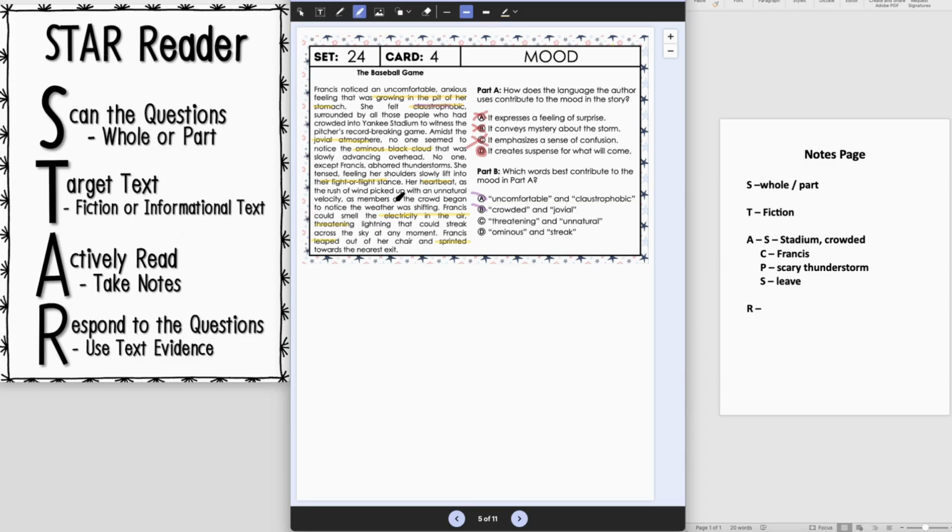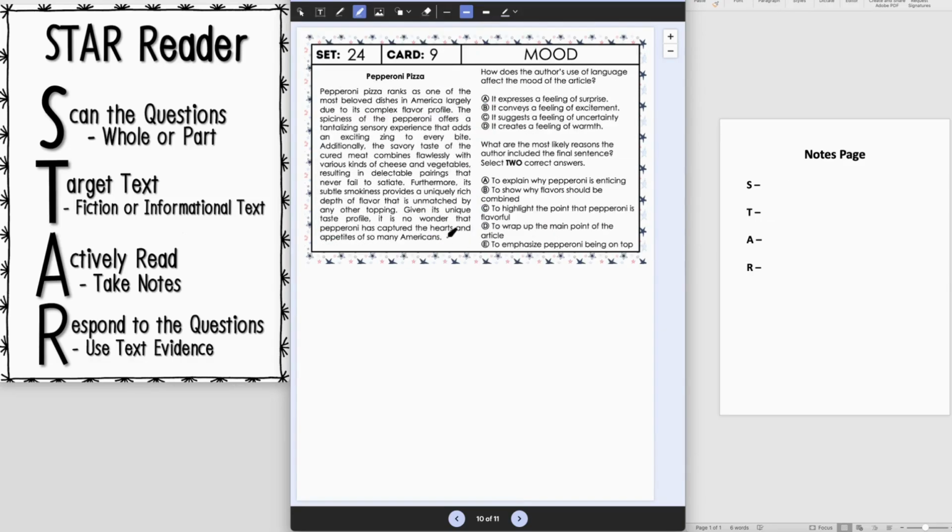And here the storm kind of picks up in an unnatural way. Okay, both of those words do sound pretty good for creating suspense. Ominous, yes, we did like that one. And then streak, okay, streak doesn't really make sense. So as we go back over here, we can see that this threatening and unnatural description of the story is really kind of contributing to this feeling of suspense.